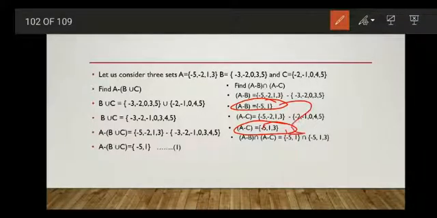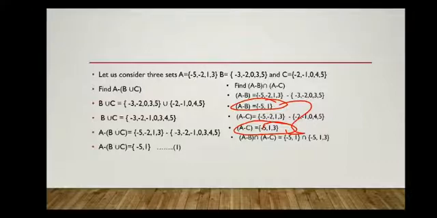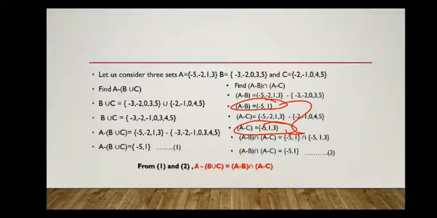What is common between these two sets? Minus 5 and 1. So A difference B intersection A difference C will be equal to {-5, 1}. Take this as equation 2. From equation 1 and 2, A difference B union C will be equal to A difference B intersection A difference C. Okay. Hence, De Morgan's law is verified.